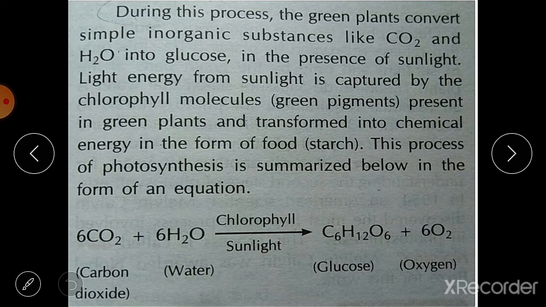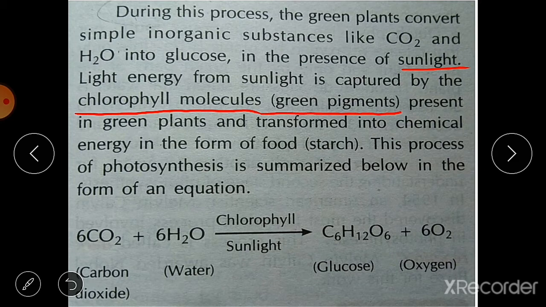Also during this process, the green plants convert simple inorganic substances like CO2 and H2O, CO2 meaning carbon dioxide and H2O meaning water, into glucose in the presence of sunlight. Light energy from sunlight is captured by the chlorophyll molecules.